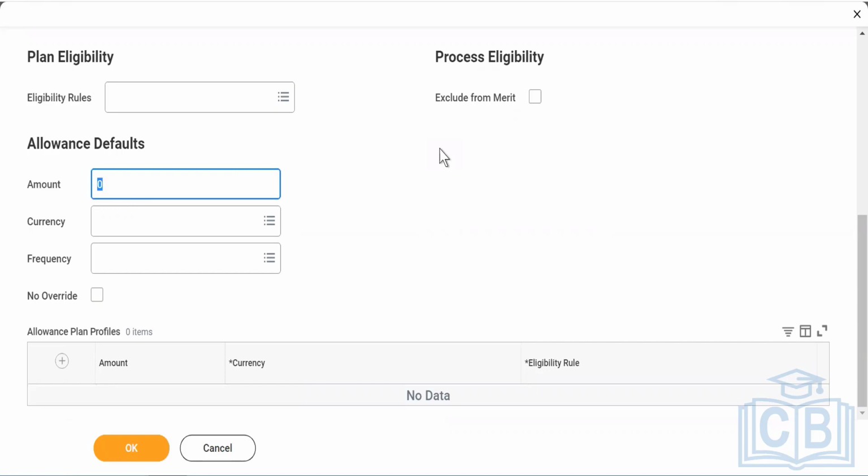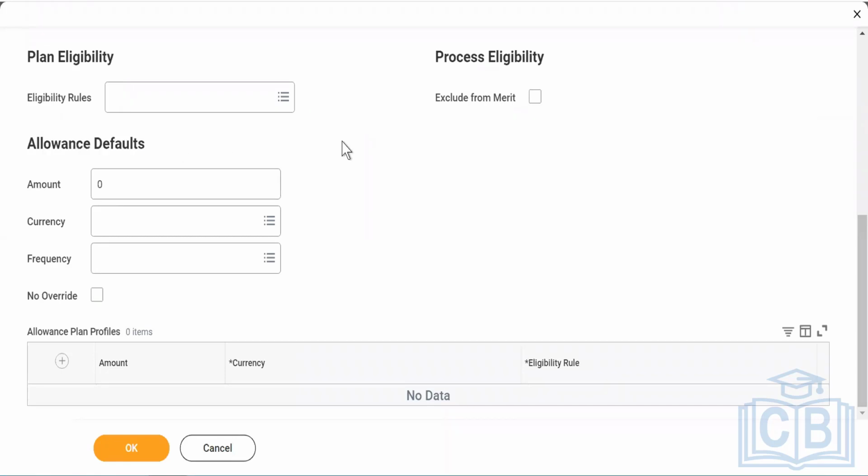Before this pandemic, a lot of companies did not have any plan as internet allowance. So what they said was, okay, you continue to work from home, we will give you, let's say, 1,000 rupees extra per month as your internet allowance. You don't have to show or give any bill for that. What you will get every month in your salary is 1,000 rupees extra. That is by default, so that is basically called allowance default. Does that make sense, guys?